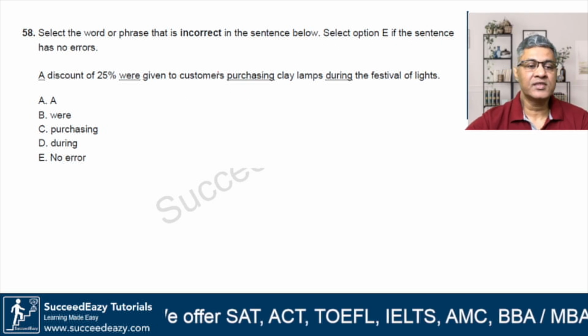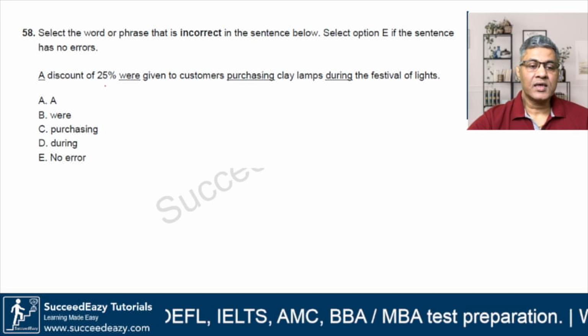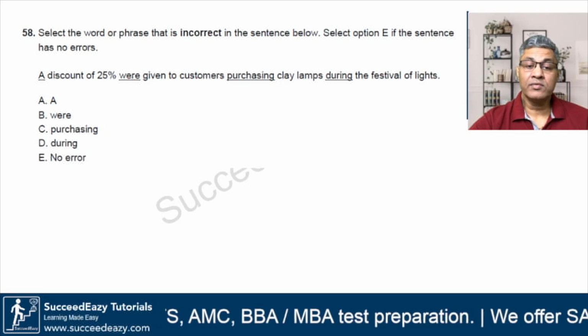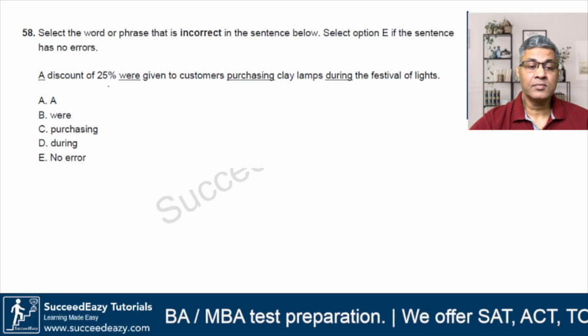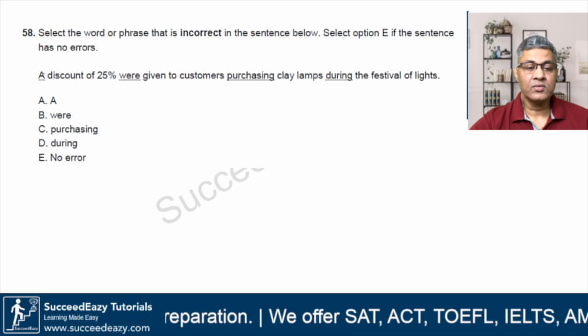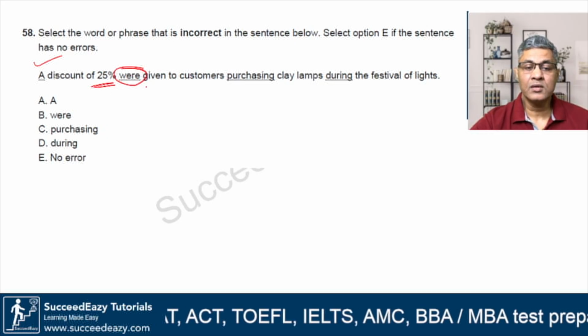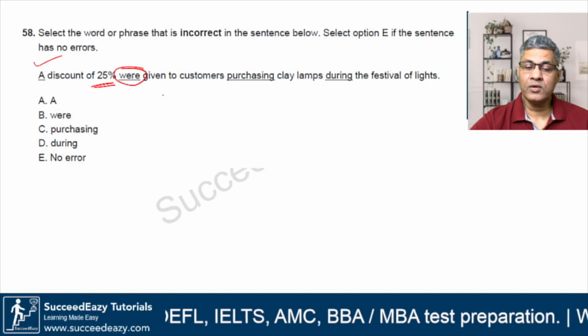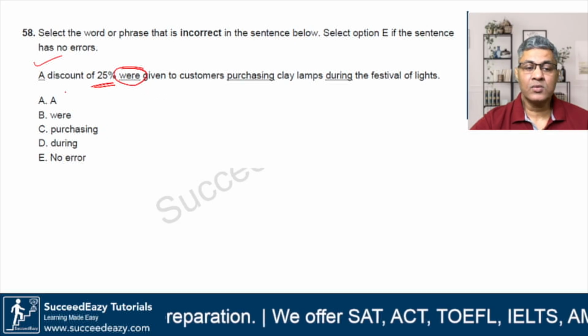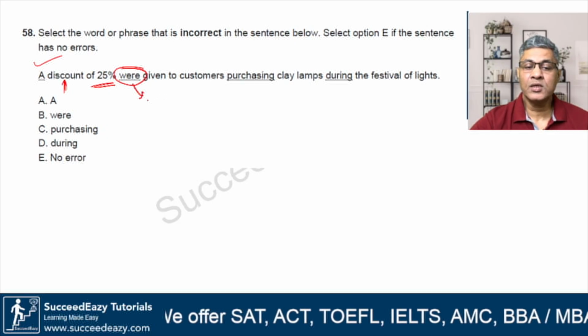Select option E if the sentence has no errors. Discount of 25% were given to the customers purchasing clay lamps. Now look, as I read, a discount is fine, a is fine, but were, a discount of something were given. Now were is incorrect. Discount is singular, right? So it should be was.